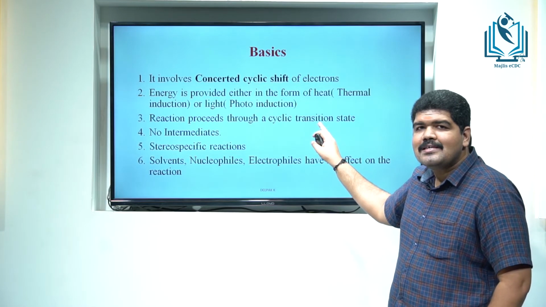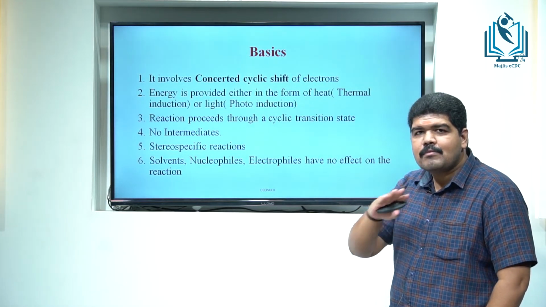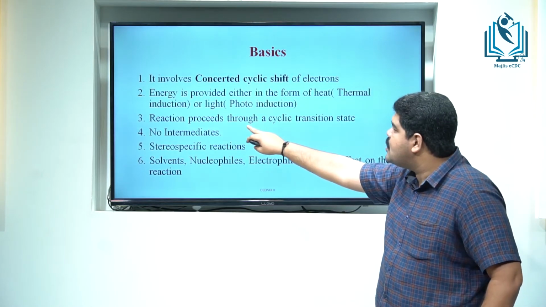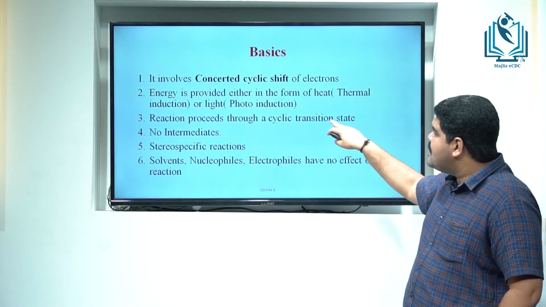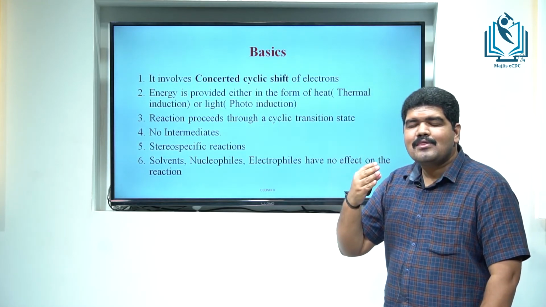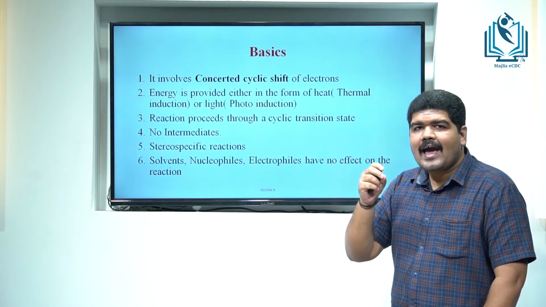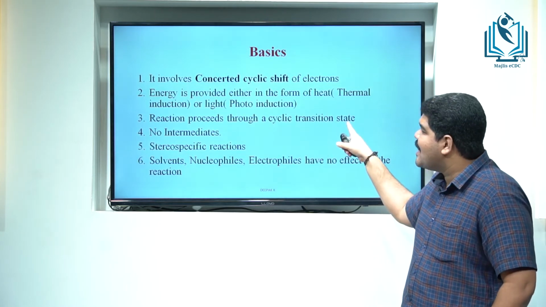Why is it like that? Because there are no intermediates formed, because both the bond breaking and bond making take place simultaneously. So it happens through a cyclic transition state. And what does cyclic transition state mean? The bond breaking and the bond making will be represented by the dotted arrows, and that is the cyclic transition state.